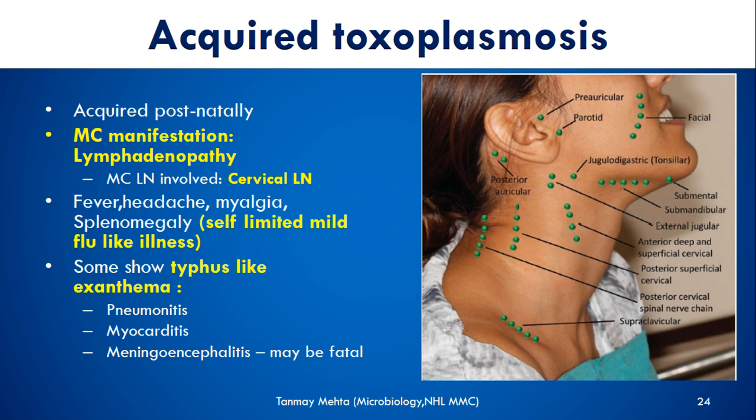The most common manifestation is lymphadenopathy, and the most common lymph nodes involved are cervical lymph nodes, as shown in the picture. Fever, headache, myalgia, splenomegaly, and a self-limited mild flu-like illness can also be there. Some people may also show typhus-like exanthema, which may complicate into pneumonitis, myocarditis, and sometimes meningoencephalitis, which can be fatal also.